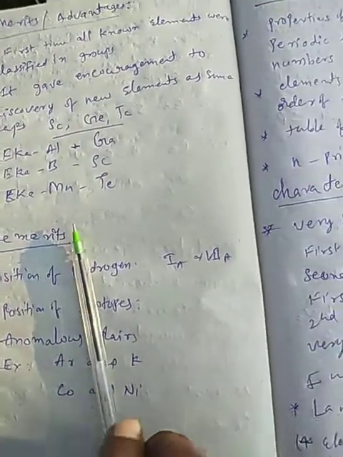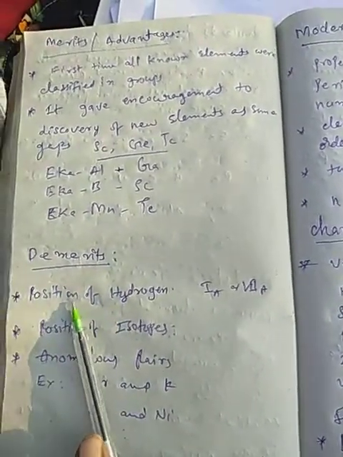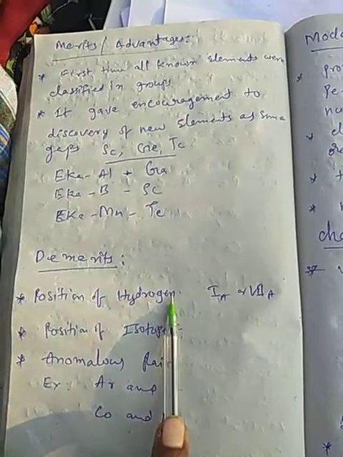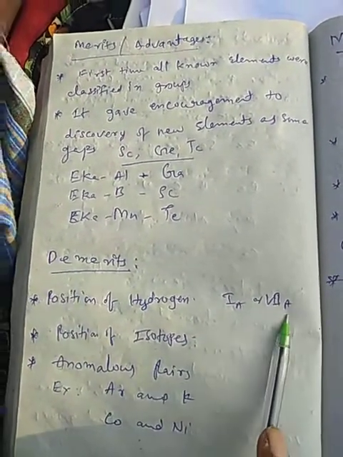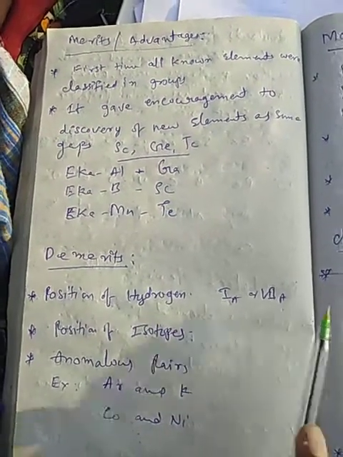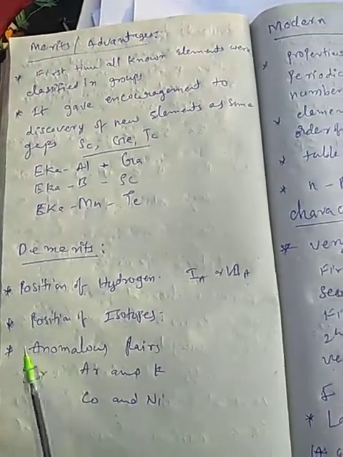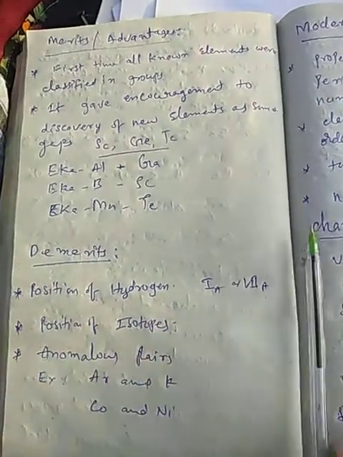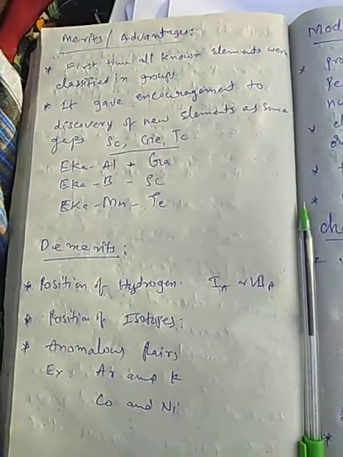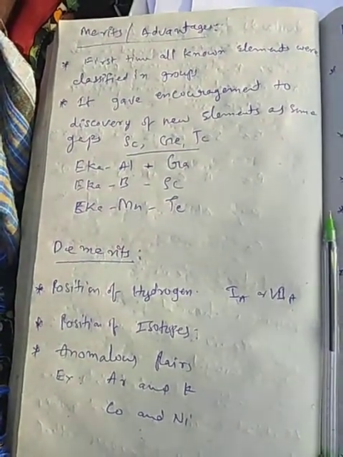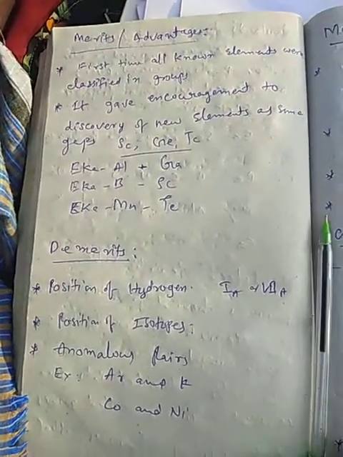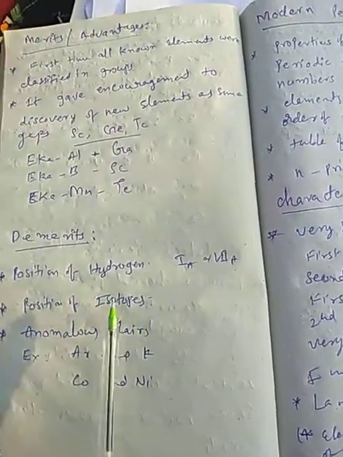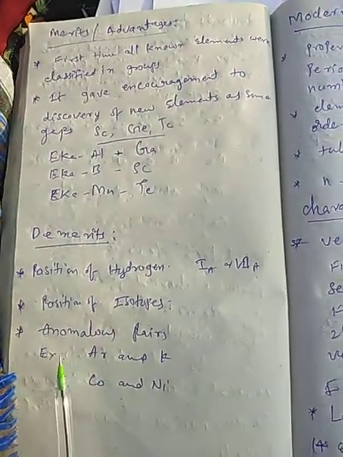That means he was not given the exact position of hydrogen. Hydrogen shows the position of first A group and seventh A group elements, but its position was not exactly discovered. Then there is the position of isotopes: a few elements show different atomic weights with the same atomic number, that is, different mass numbers. These are called isotopes.